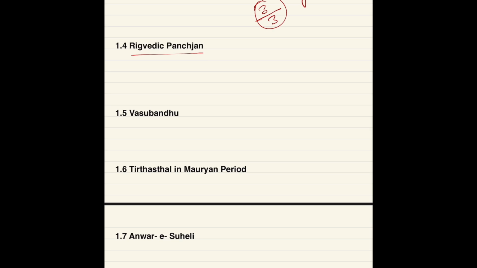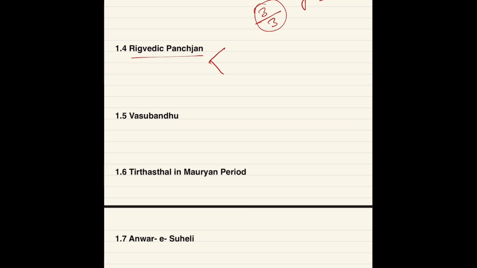So Rigvedic Panchajan has two meanings. One meaning means, sorry, 5 people, and the other meaning means the sons of King Yayati. If we talk about the first meaning, 5 people, so who are the 5 peoples?